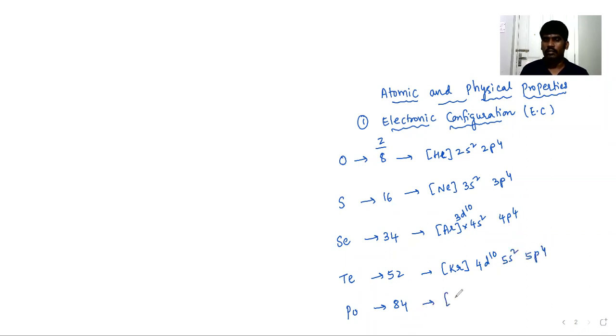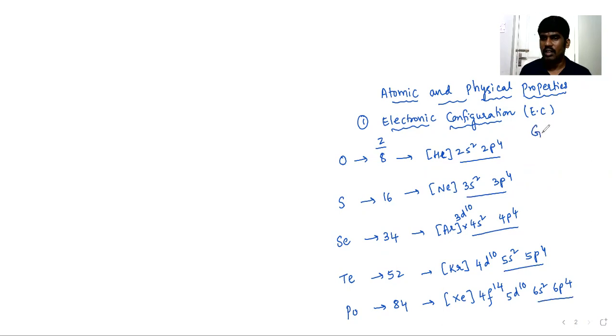Next, for polonium, xenon 4f14, 5d10, 6s2, 6p4. Same configuration is applicable even for group 17 elements, but you'll get 5 there: 2p5, 3p5, 4p5. Same configuration.